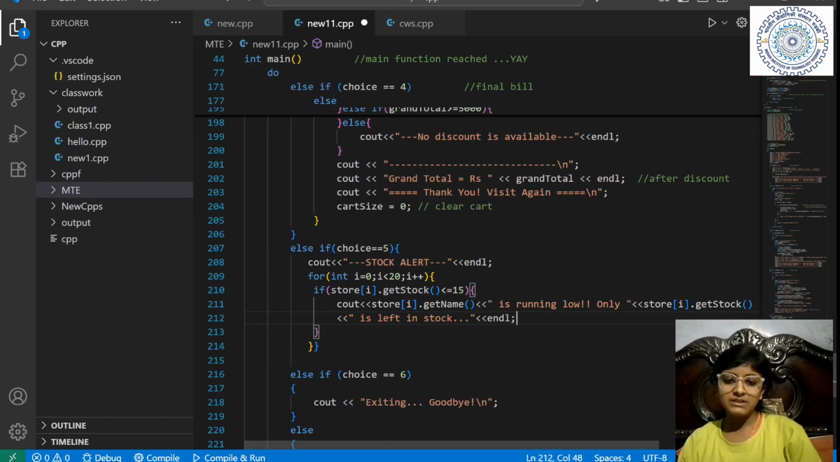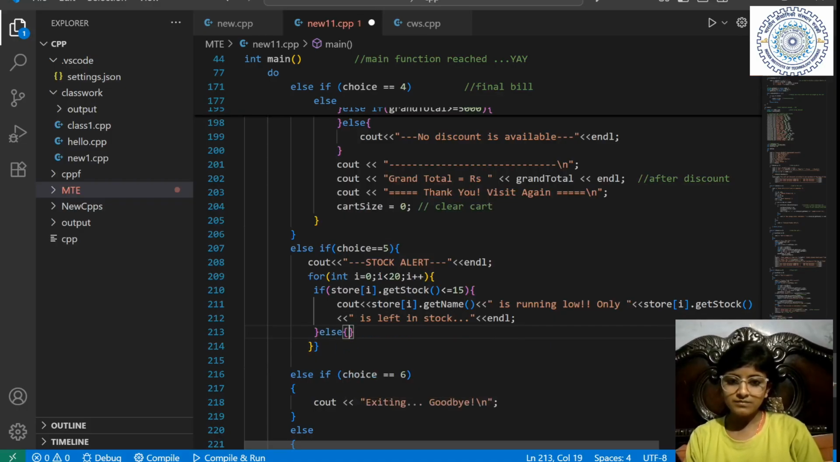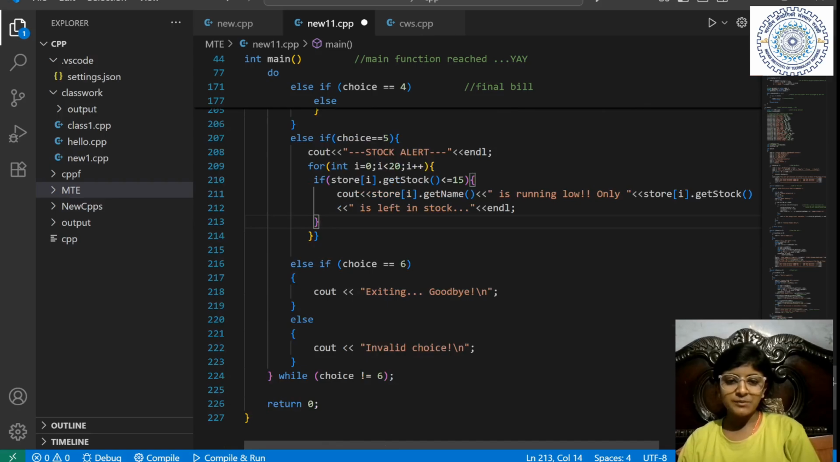I thought about printing something otherwise, but it would be printing again and again, in stock, in stock, in stock. So leave it, let it be. Then, if choice is equal to 6, we print exiting, goodbye.